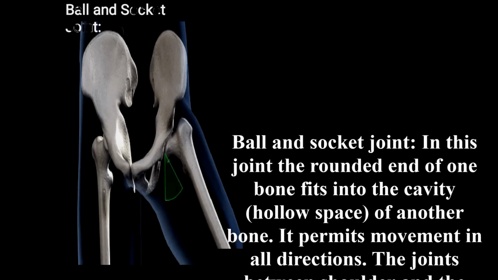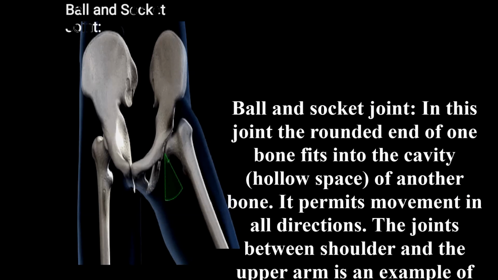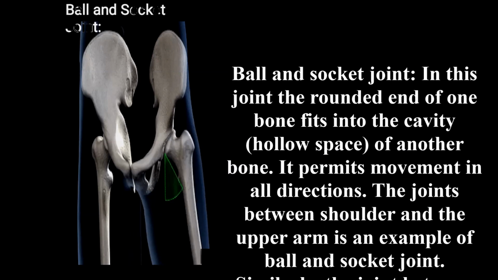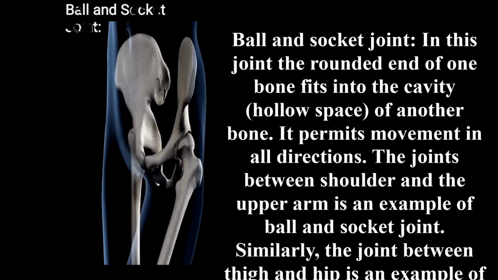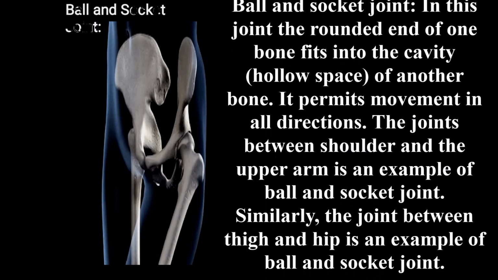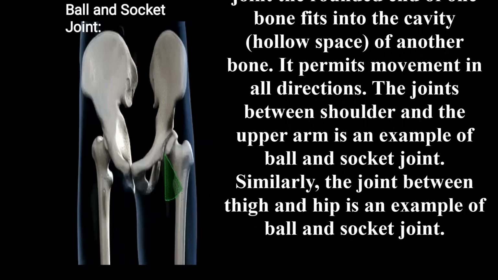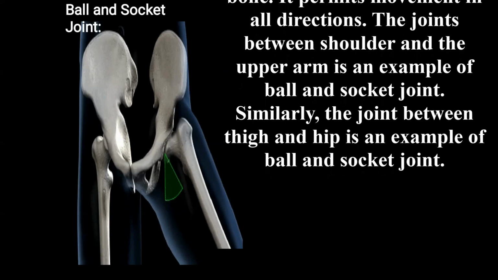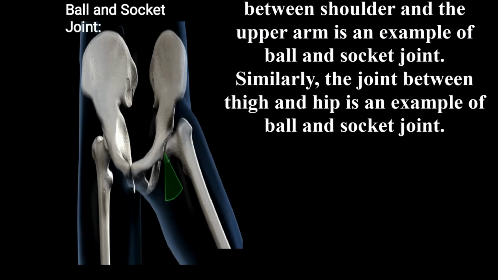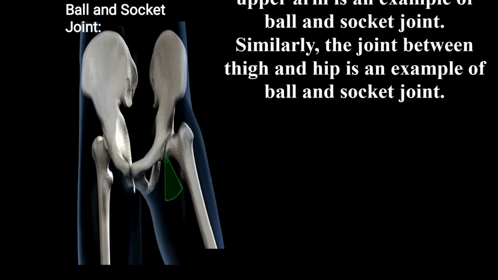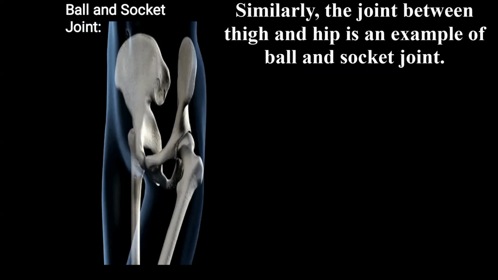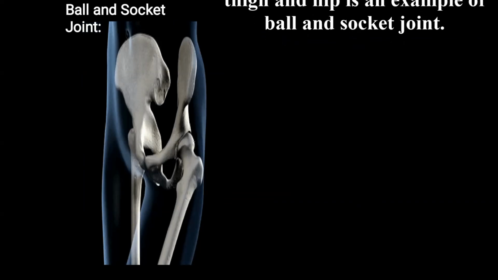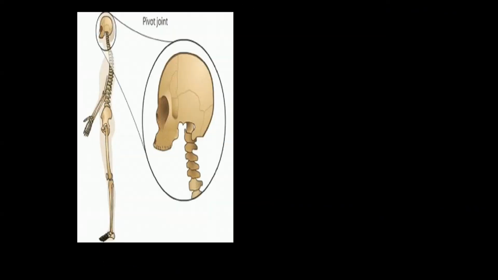Let us study in detail what a ball and socket joint is. Ball and socket joint: in this joint, the rounded end of the bone fits into the cavity of another bone. It permits movement in all directions. The joint between the shoulder and the upper arm is an example of a ball and socket joint. Similarly, the joint between the thigh and the hip is an example of a ball and socket joint.